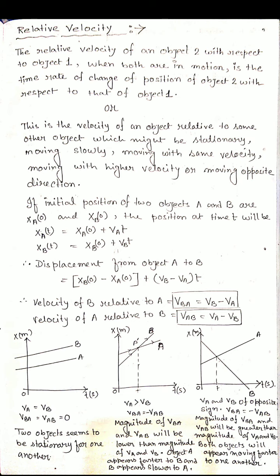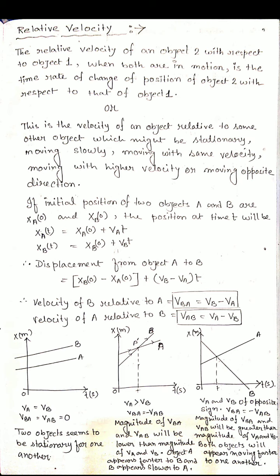We already studied this equation in kinematics: XA(t) equals the initial position plus velocity VA into t, because velocity means displacement by time. So displacement equals velocity into time. The initial position plus the displacement occurring in time t, the sum of these two, gives us the position of an object at time t.